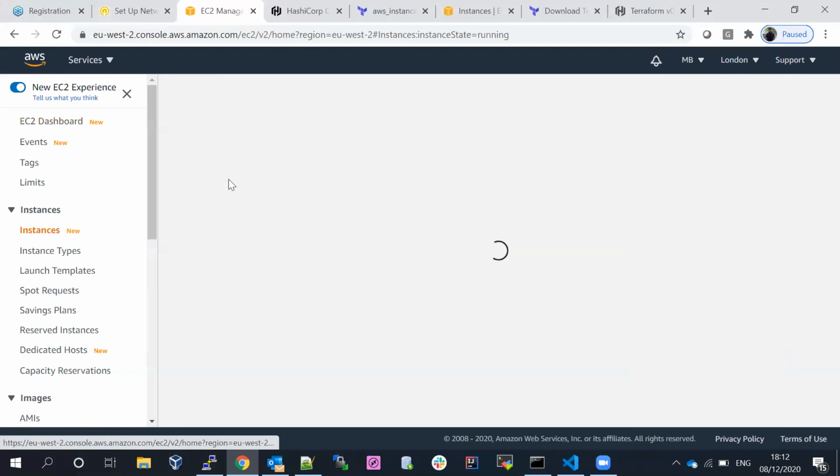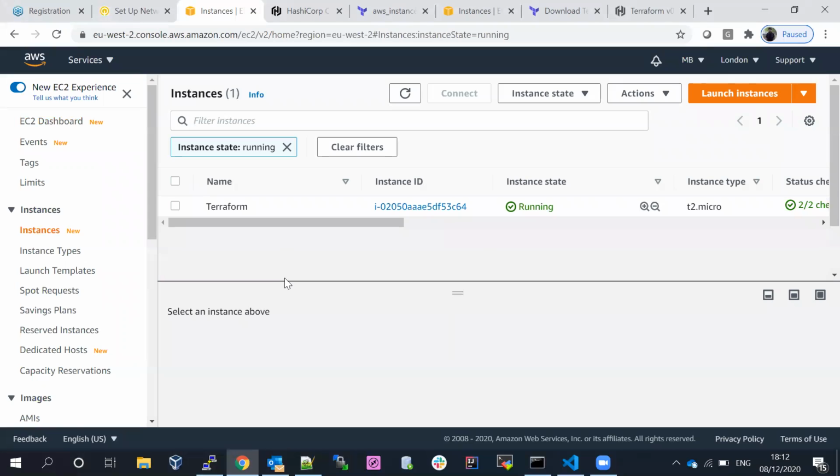So we have done the authentication. This is the way we have to create the authentication. Authentication means we want to make a communication between the local machine, where we installed Terraform, and the AWS console. To make that communication, we created the IAM user and assigned the policy called AdministratorAccess. When you create the user, an access key and secret key are generated. By using the access key and secret key, we are able to communicate from Terraform to the AWS console.